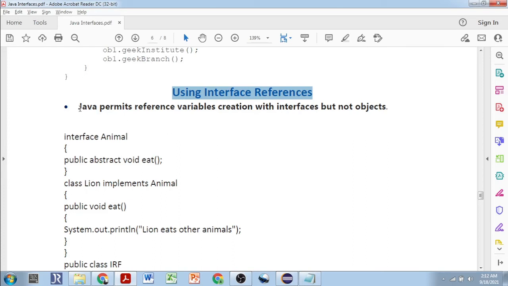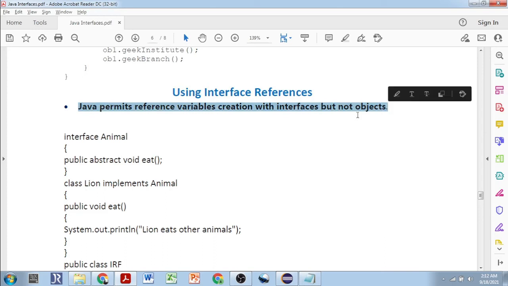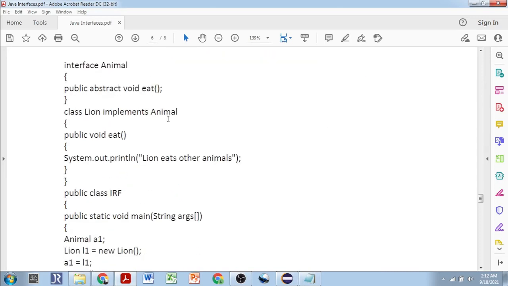That is, we cannot create objects of any of the interfaces, but yes, we can create the reference variable, and that reference variable can hold the downcast objects. That is, the objects of its derived classes can be referenced by the superclass interface's reference. Okay, we'll not speak much without examples. Otherwise, it will be confusing if you are a first-time learner.